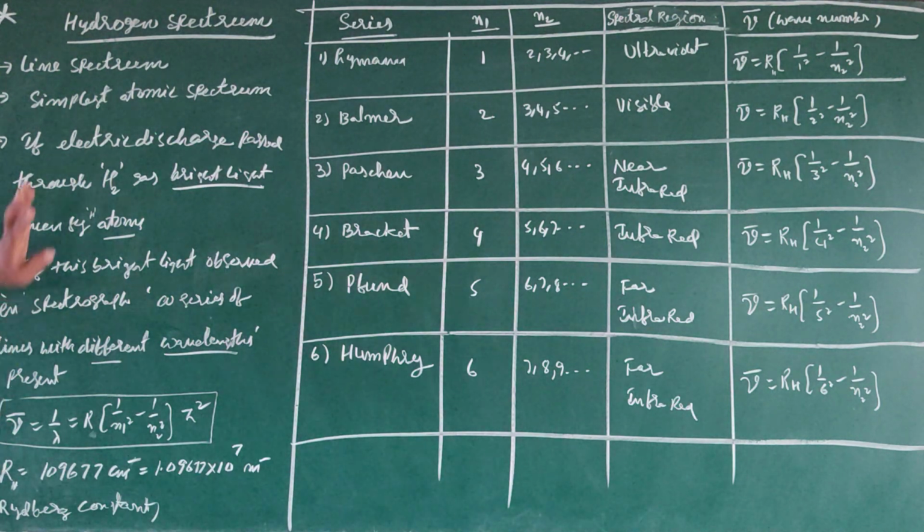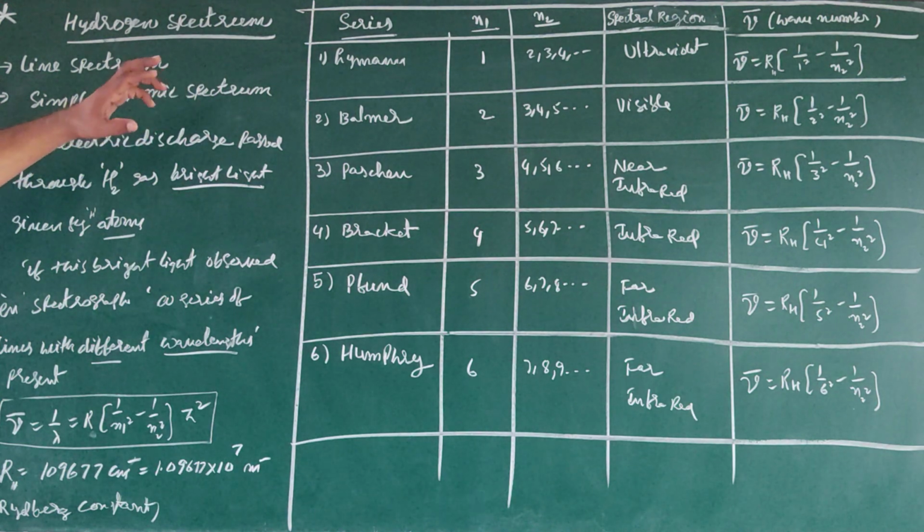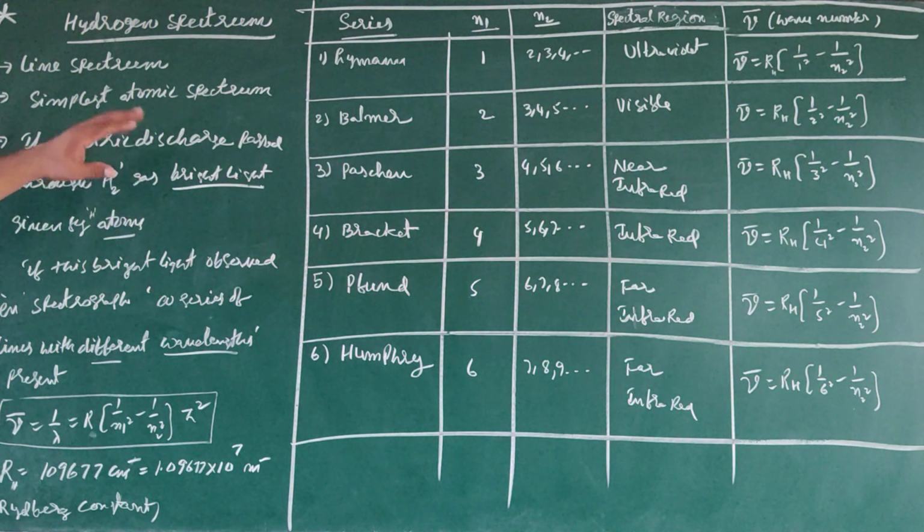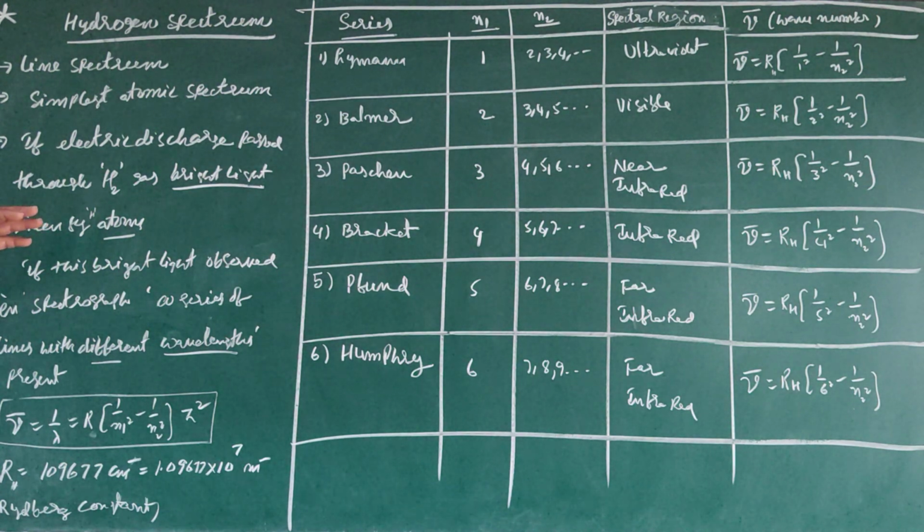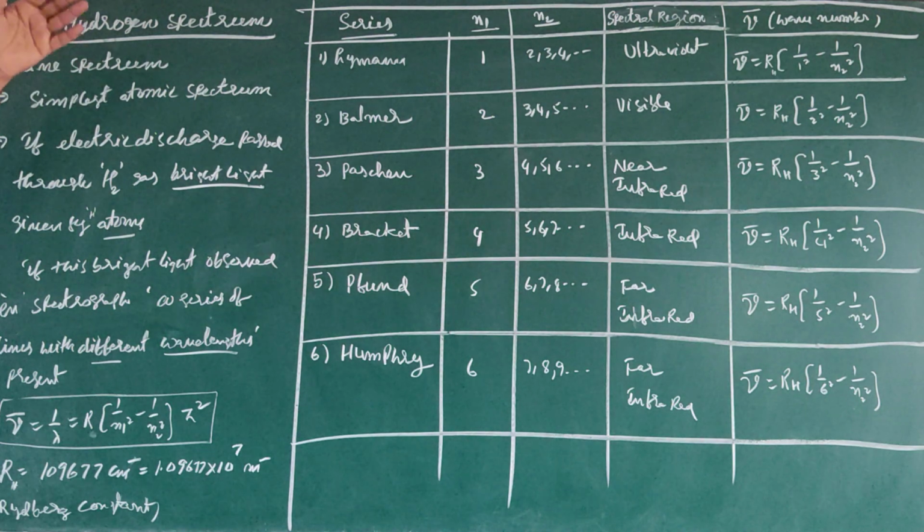Okay. So there are different series in the hydrogen spectrum. Why are there different series? A hydrogen atom has only one electron, but in hydrogen gas there are so many atoms. Different atoms absorb different amounts of energy, and for each electron there is a variation in the absorption of energies. That's why a series of different lines are formed.